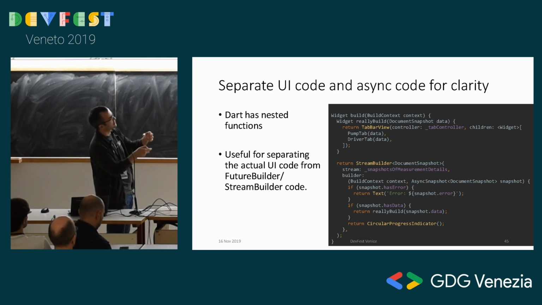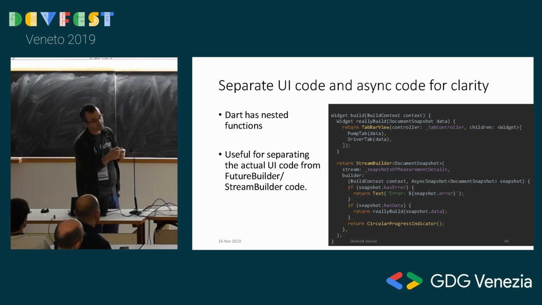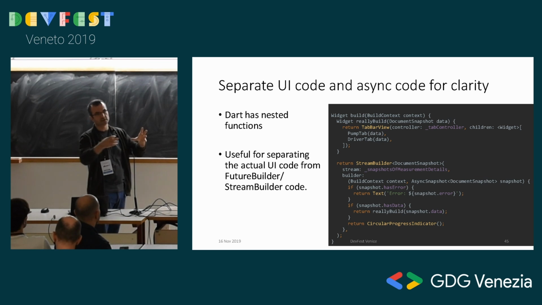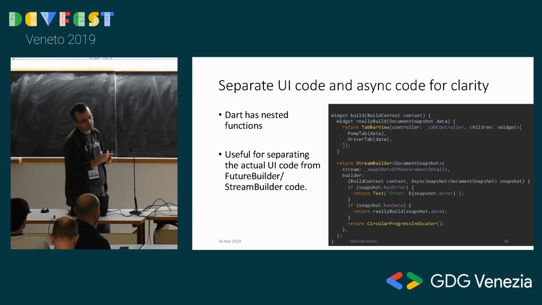So I separate the actual UI part to another function, but I don't want to put it in my class because it will crowd my class. I put it inside my function as a nested function, so it's not going to crowd around. But this is clearly, when the time comes, this UI will be created. So it makes it a little clearer to see. And as it gets longer, with nested future builders, stream builders, it can become quite complicated, at which point you probably should be creating your own widget classes anyway. But I found this to be a nice pattern.